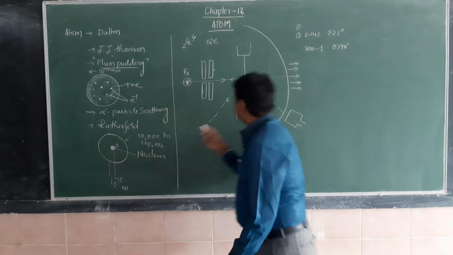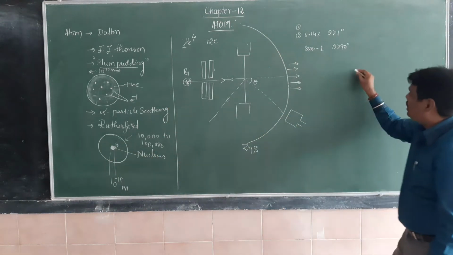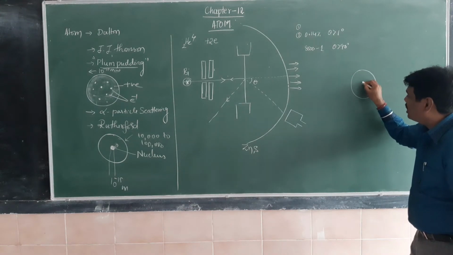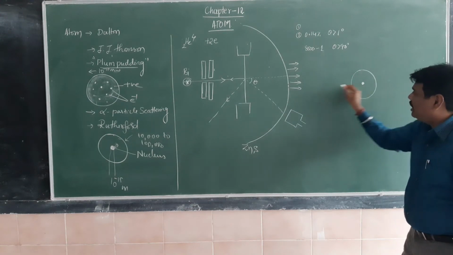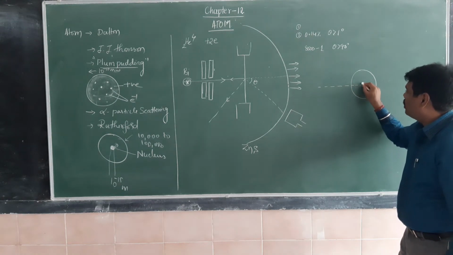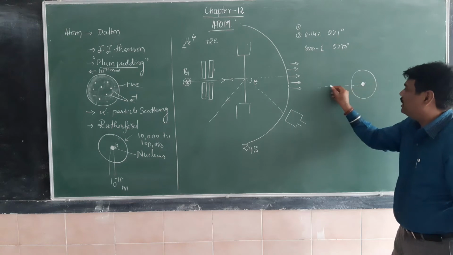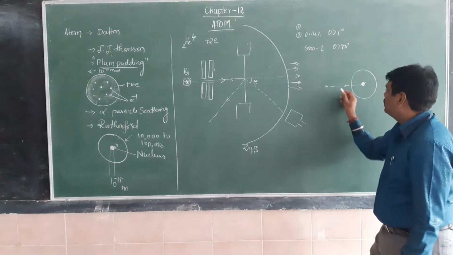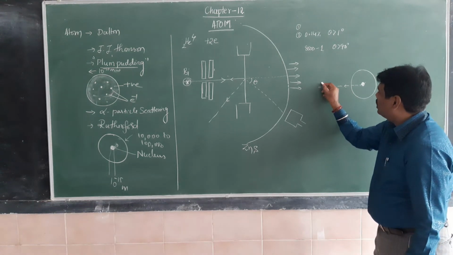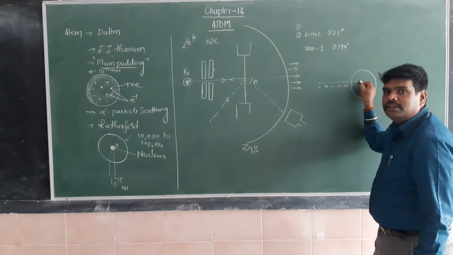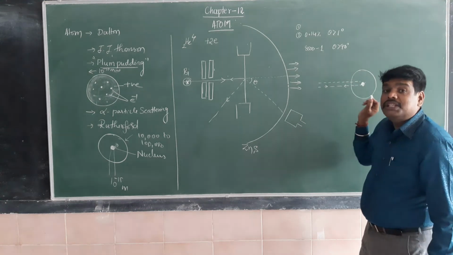So according to this experimental observation, what they have said is, in an atom, this is the centralized mass, the nucleus. When the alpha particle is bombarded directly in a head-on collision, that alpha particle will bounce back with 180 degree scattering angle. This is the direction of the alpha particle, so this is the velocity vector.